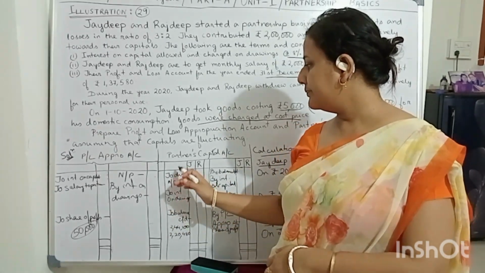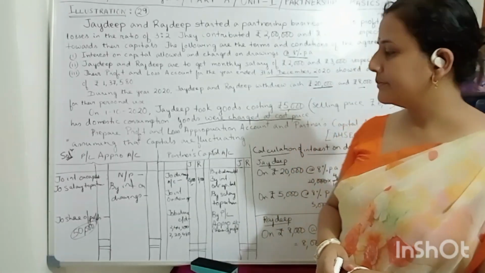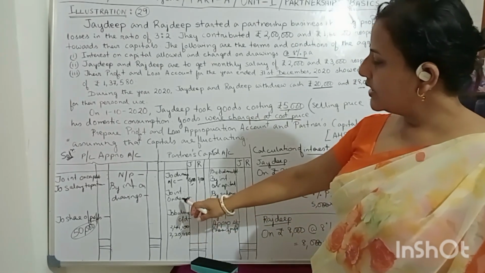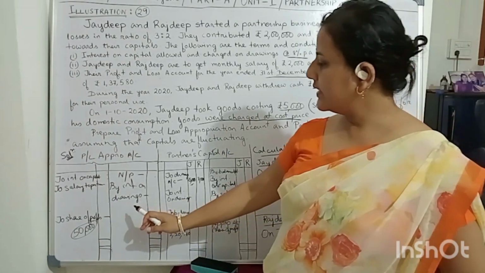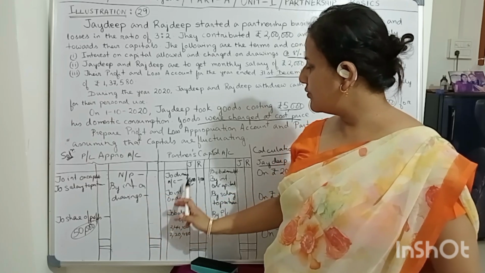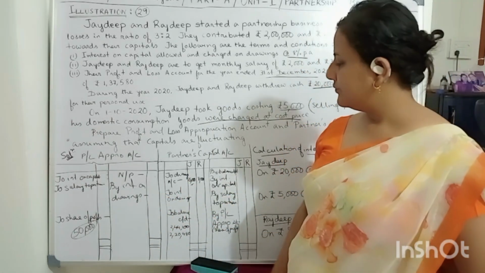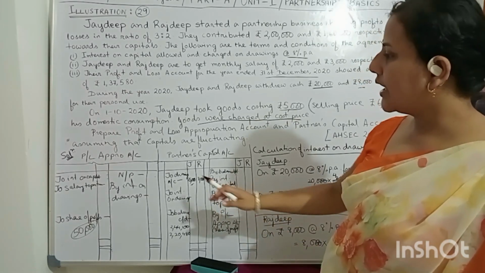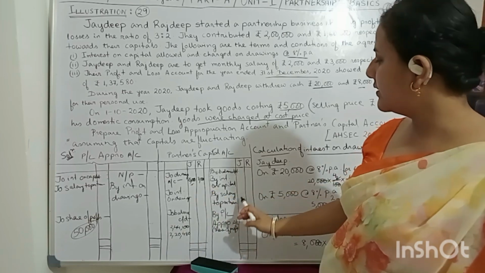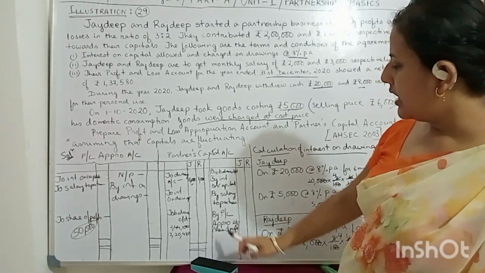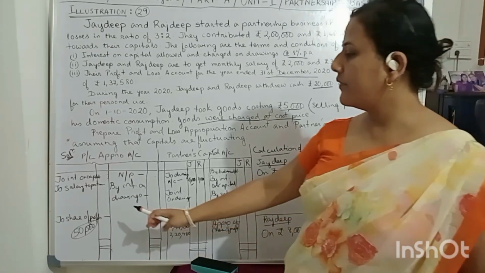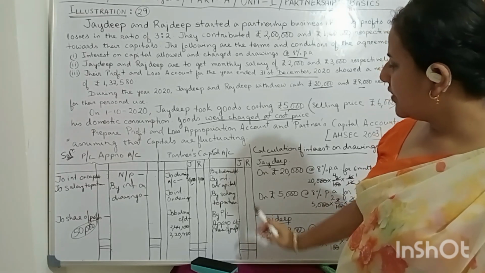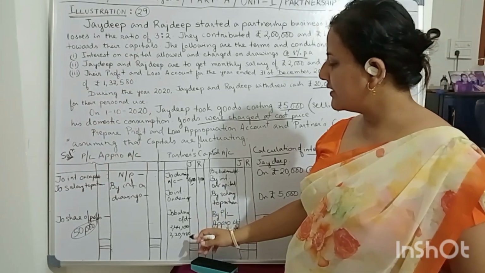So that should be written on the debit side. Then you see to interest on drawings account. You will write interest on drawings, you put the amount for Jaideep and Rajdeep. And then here, by interest on capital put the amount, by salary to partners put the amount for Jaideep and Rajdeep, and by PL appropriation account the share of profit. It is 30,000 and 20,000. So that you write.